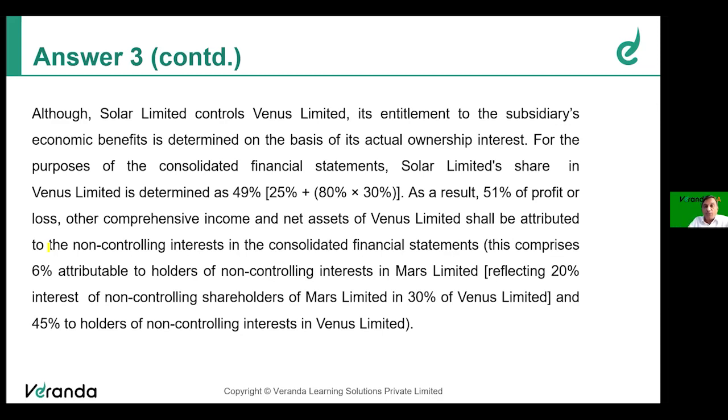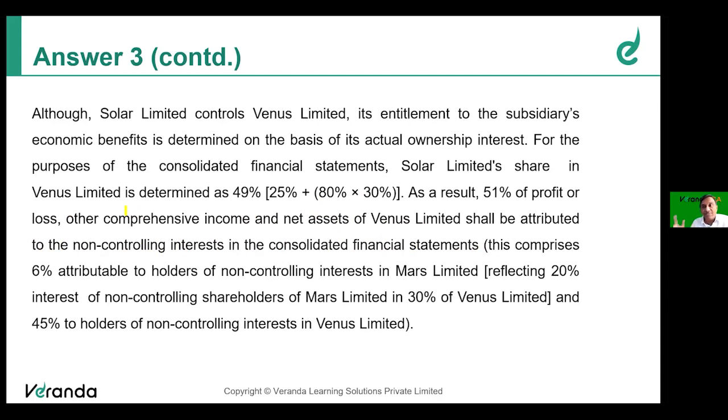So therefore, the 51% of the profit or OCI and net assets of Venus shall be attributed to the NCI in the consolidated financial statement. So when you prepare the consolidated financial statement of Solar Limited, the NCI will account for 51% of the profit or loss, OCI, and net assets of Venus Limited.